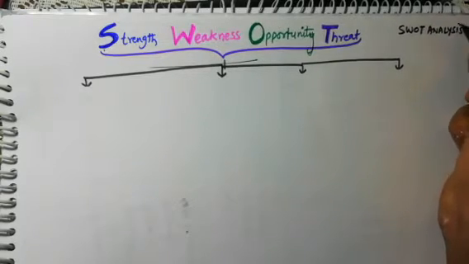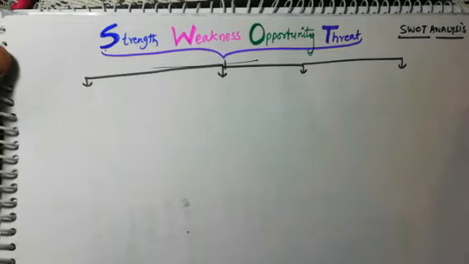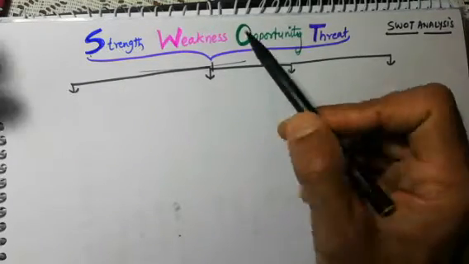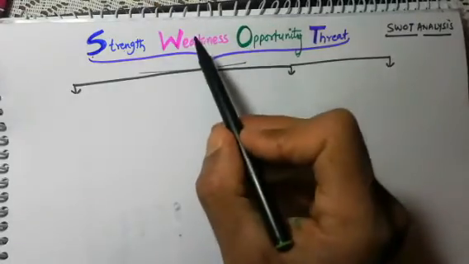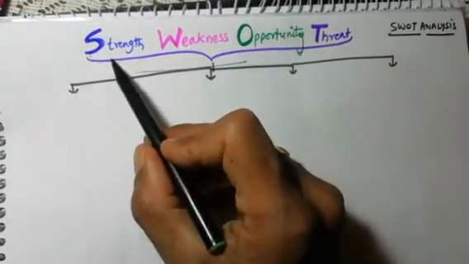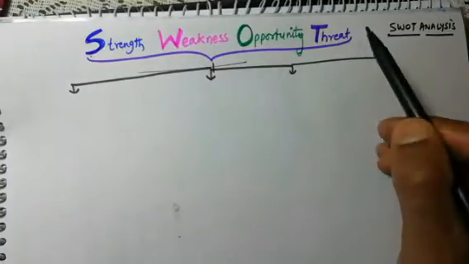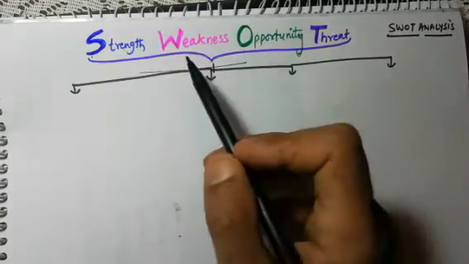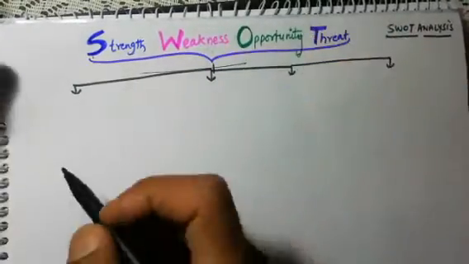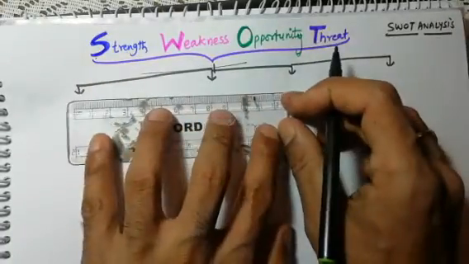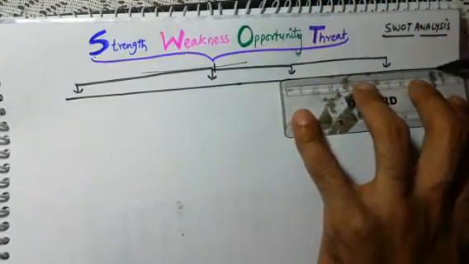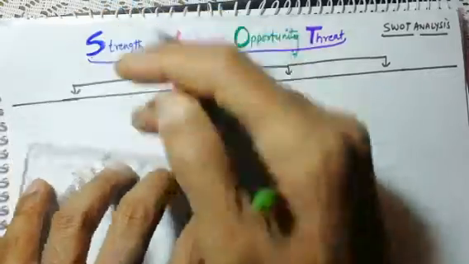What is this SWOT analysis? Dear students, whenever we prepare for something, we should know our strengths, our weaknesses, and the opportunities in our surroundings that will help us reduce our weakness, increase our strength, and convert our weakness into strength. And what are the threats? Those are things that will not allow us to change our weakness into strength. So you should know this. You will make a very simple chart on a double page. This is the SWOT analysis for your term 1 exam.